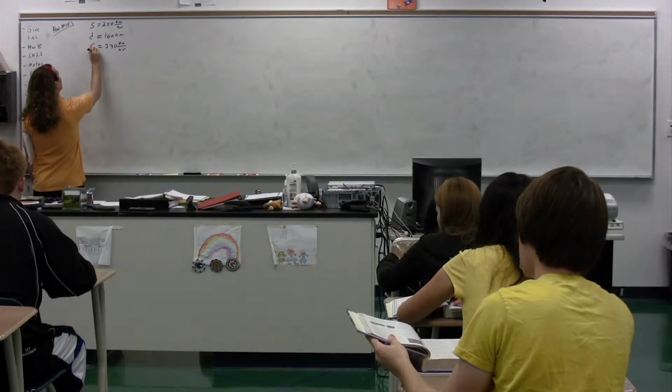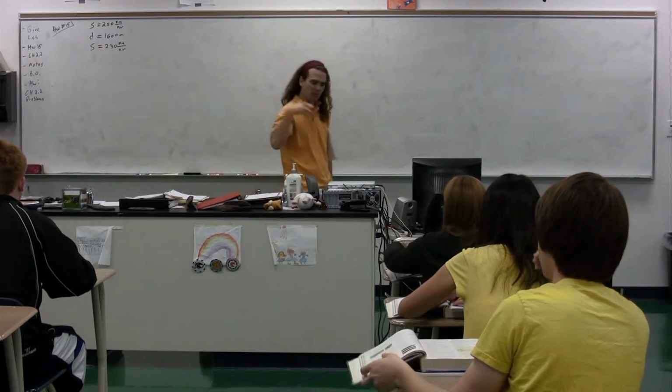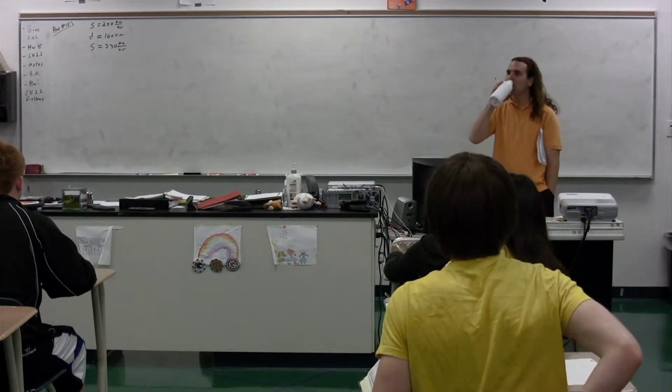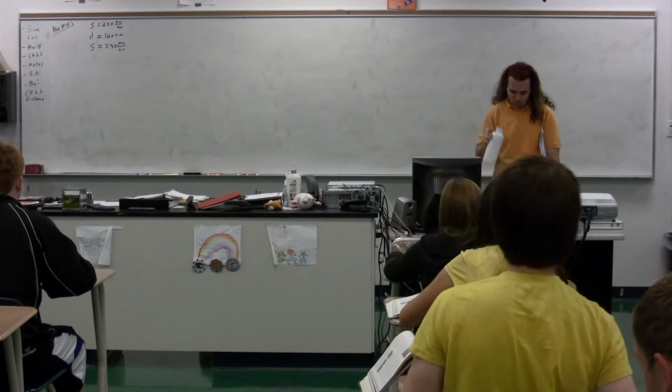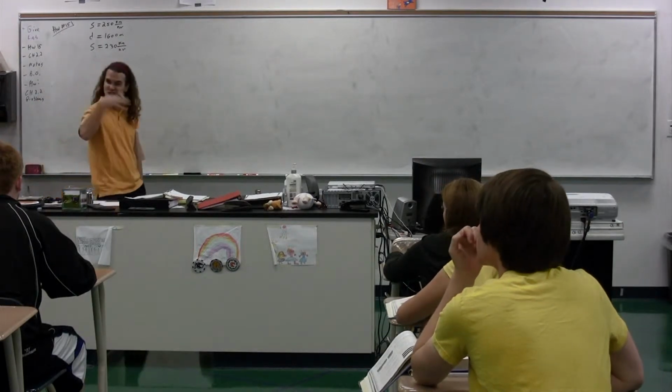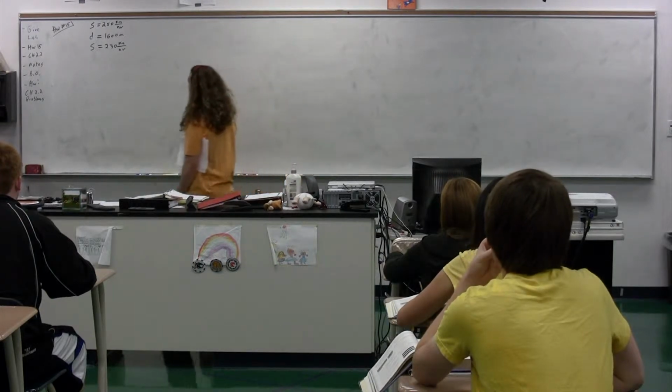I'll help you out. Right? But there's a problem, yeah. Okay, so talk to me, what's your problem? What are you confused about? Well, it's the same variable as the first speed, but it needs to represent a different thing. So what do we generally do when we have the same variable representing two different things? Yeah, subscript. Add subscripts. So what do you think the subscripts should be on these two different speeds? 1 and 2. 1 and 2.